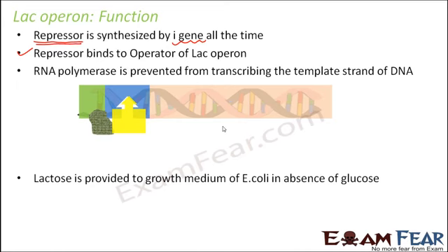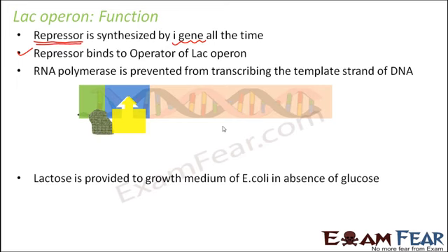Now as we know, every organism needs energy, and every organism will have different sources of energy. The preferred source of energy, in the case of E. coli, will obviously be a monosaccharide like glucose, where there is no complication of breaking it down further because it is the simplest form of a carbohydrate. So obviously glucose would be the preferred source, but in case glucose is not available, in that case also it will need energy. So how do we provide that energy?